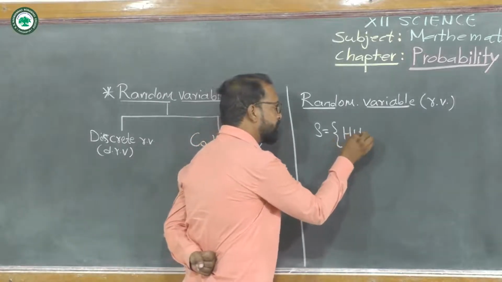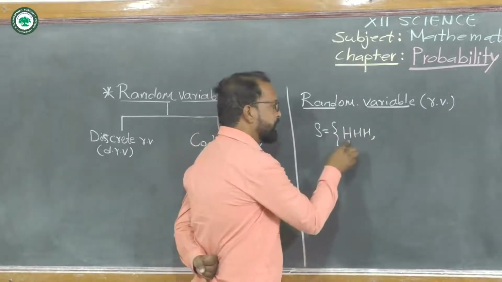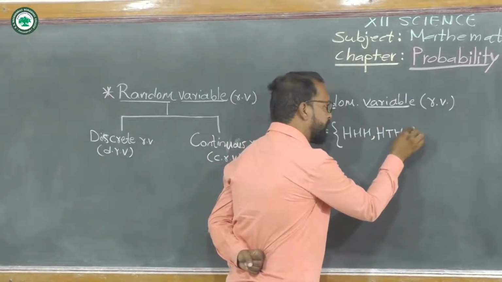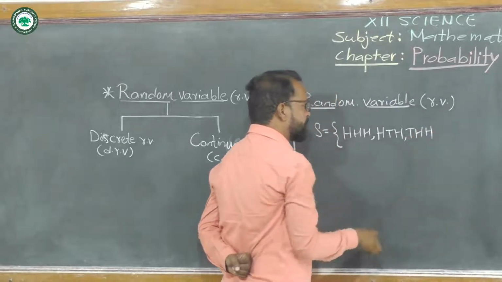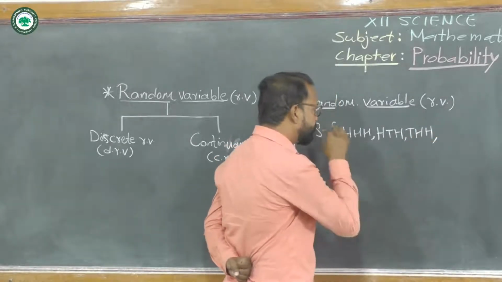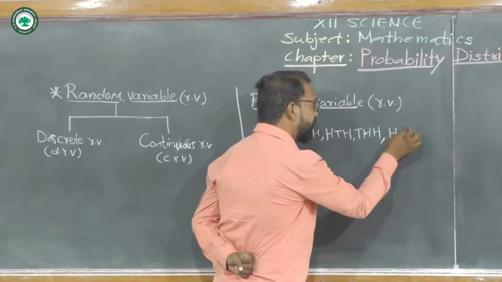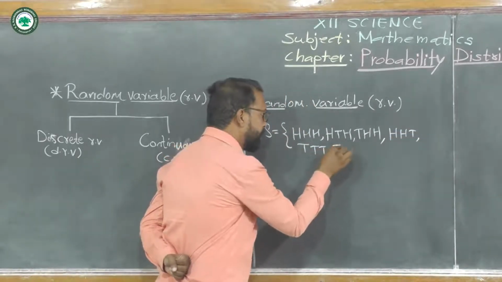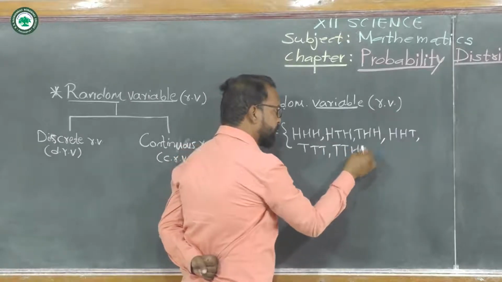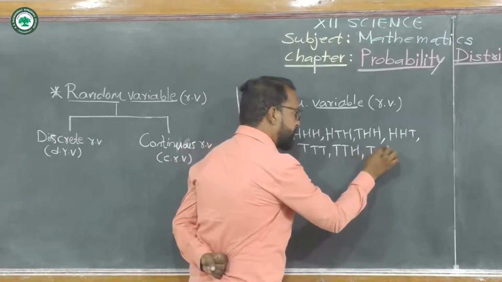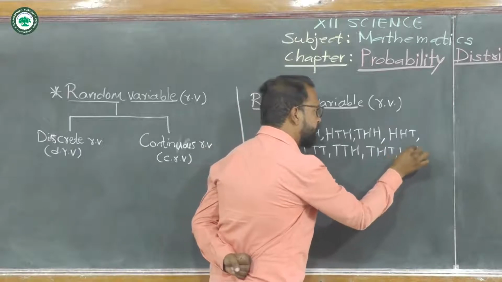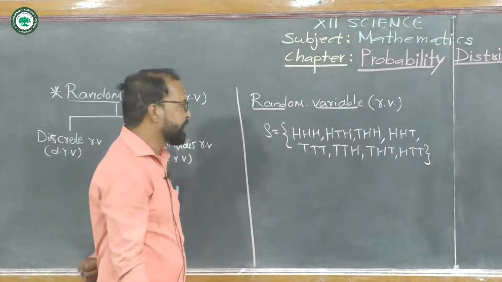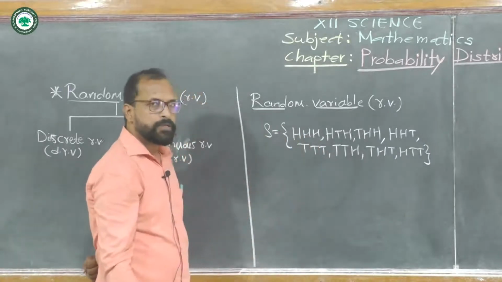Now if we toss the three coins, the outcomes are HHH, HTH, THH, HHT, then TTT, TTH, THT and HTT. These are the 8 outcomes when we toss the three coins simultaneously.